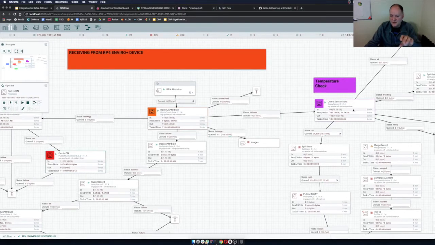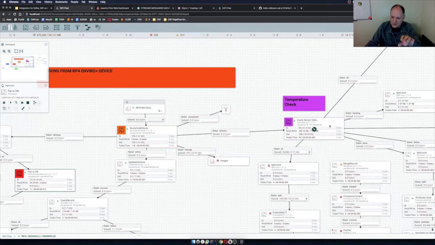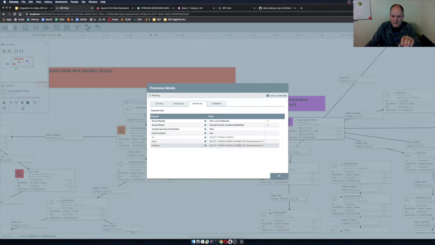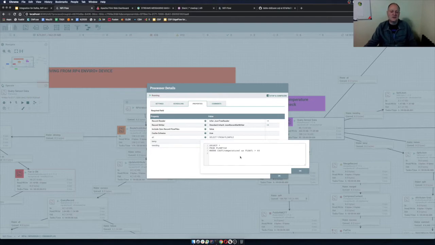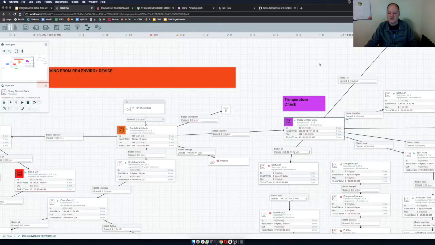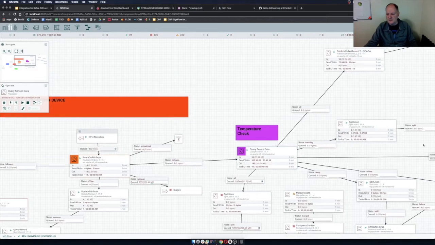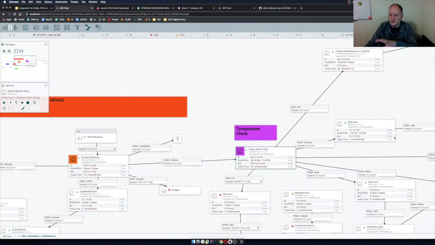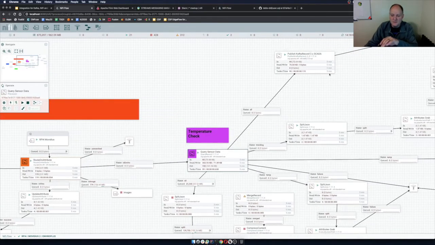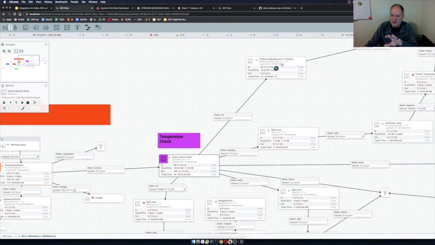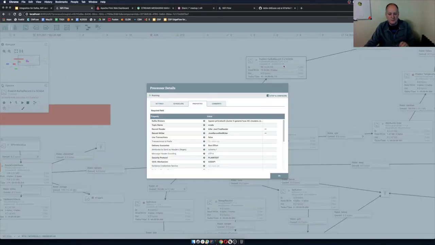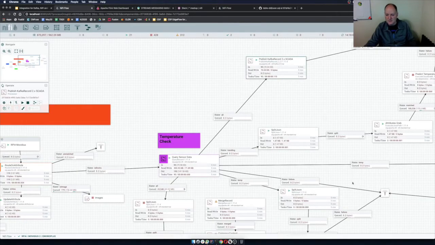Then we have data coming over here that I'm also running a query on. This one's slightly more complex because I'm taking a value, converting it to a float, looking to see if it's greater than a certain temperature, and then I can send that information to a machine learning model. But for now, every single record I get in from the sensor, I'm going to push to another Kafka topic. This one is SCADA. Let's remember that.